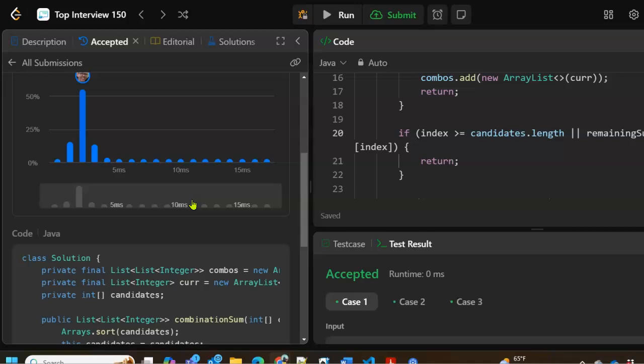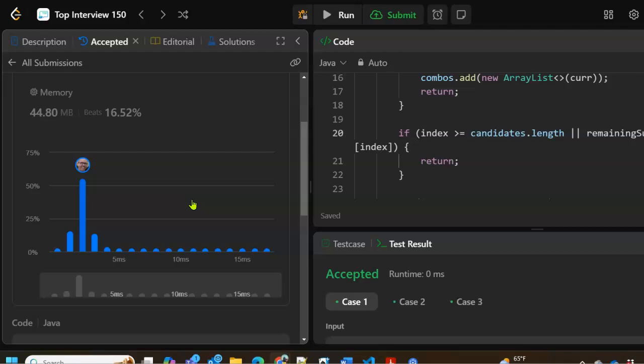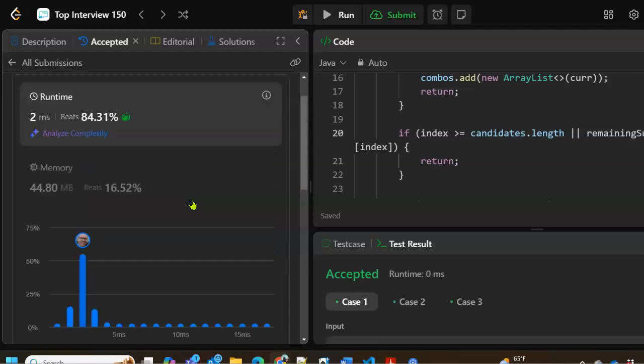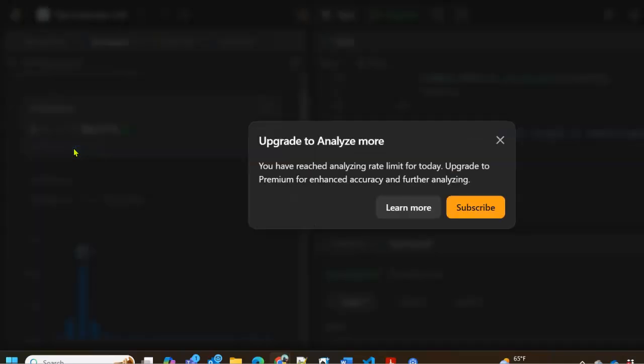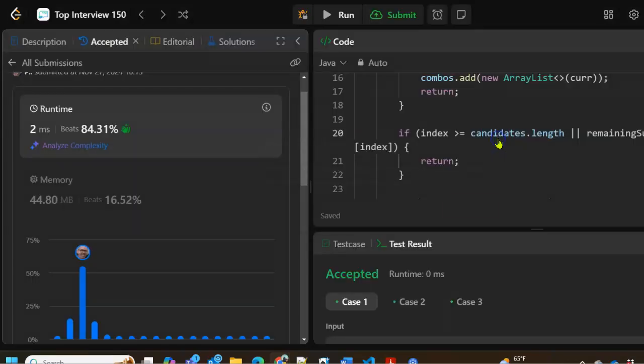So it seems like 2 to the n, where n is the length of the candidates array. Let's take a look. Oh my God, I didn't analyze anything today.